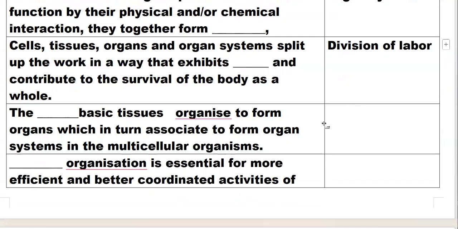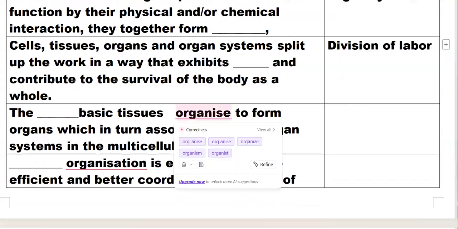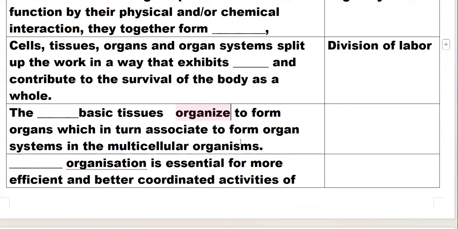The four basic types of tissues, epithelial, connective, muscular, and nervous, organize to form organs, which in turn associate to form organ systems in the multicellular organism.